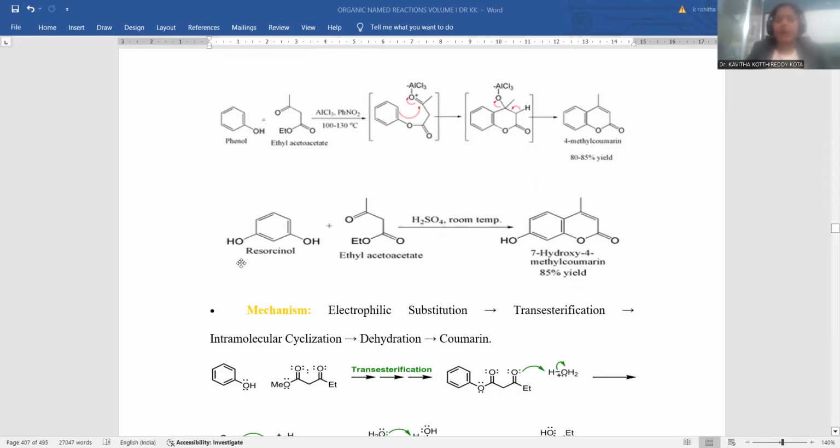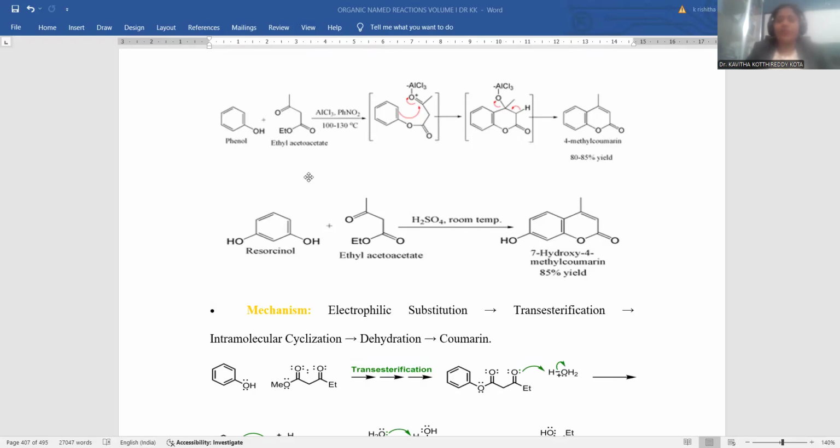And I am taking a substituted compound in order to get analogues of this coumarin by means of Pechmann condensation. I am taking resorcinol as a starting material. So here, if phenol has substitution at a different position, a different name will be allocated. If meta-dihydroxybenzene is taken, that is what is commonly designated as resorcinol. In specific, I can say meta-hydroxyphenol. And again, the other reagent added will be ethyl acetoacetate. It is the active methylene compound, moreover a beta ketoester, you can simply say.